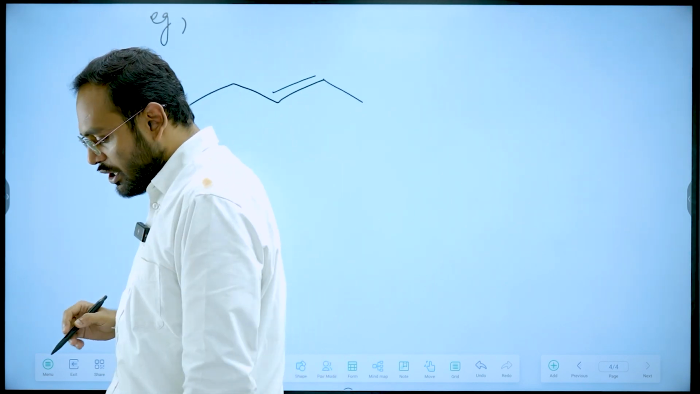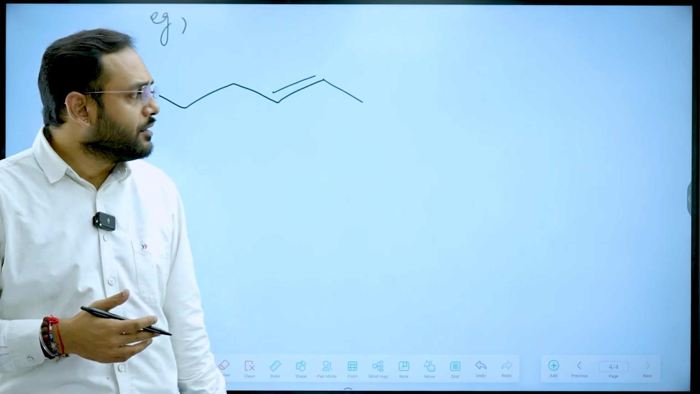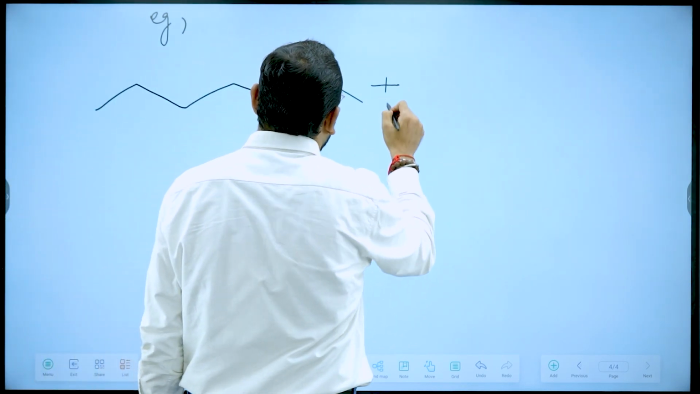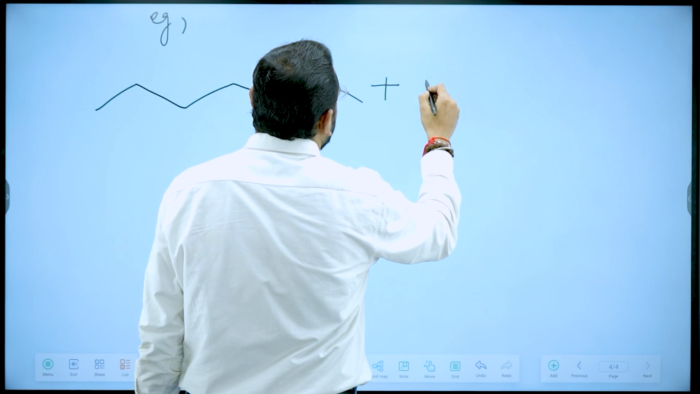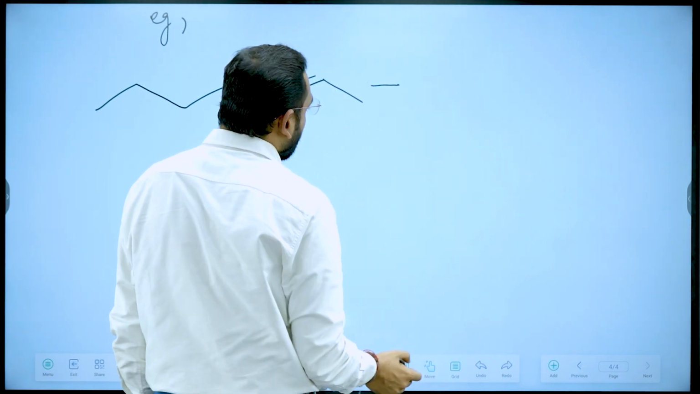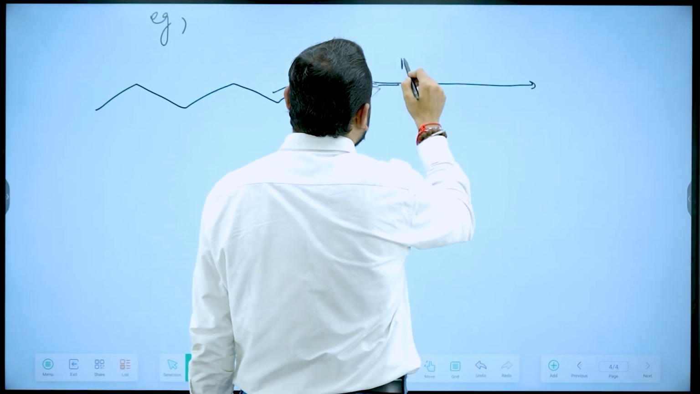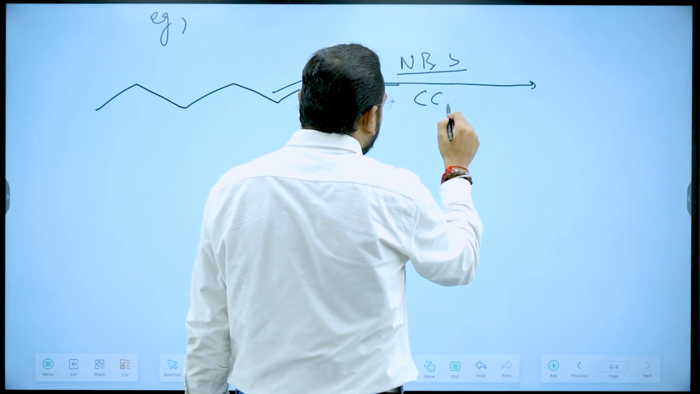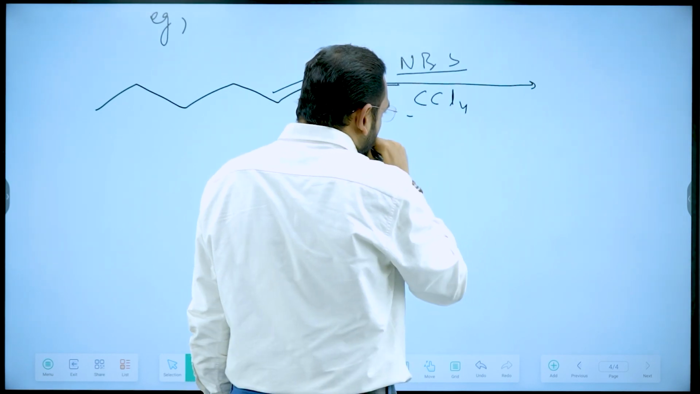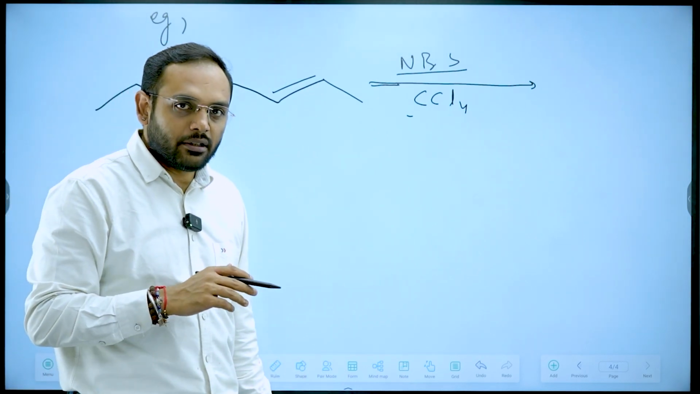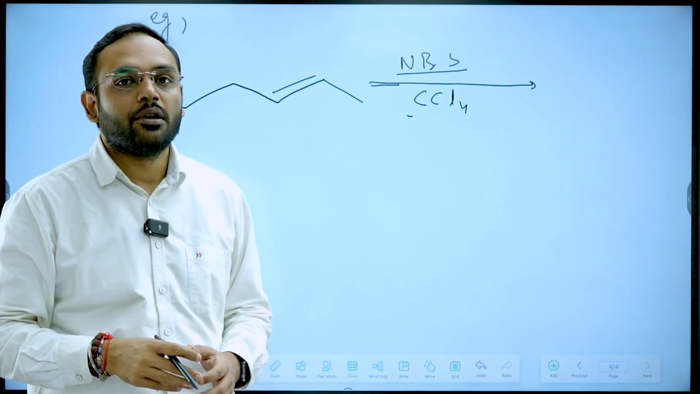This question has already been asked in JEE Advanced. Now when I treat this particular compound with NBS in the presence of CCl4, what will happen? The first thing that I should understand, and you should also keep in mind before attempting any